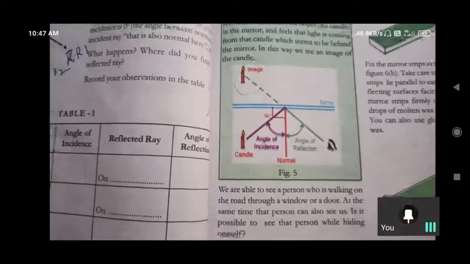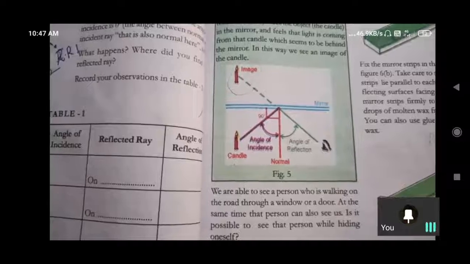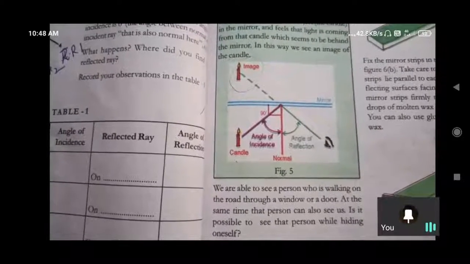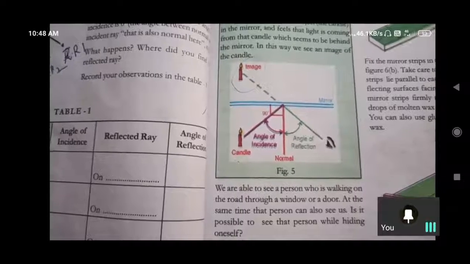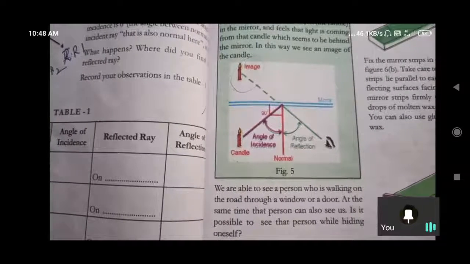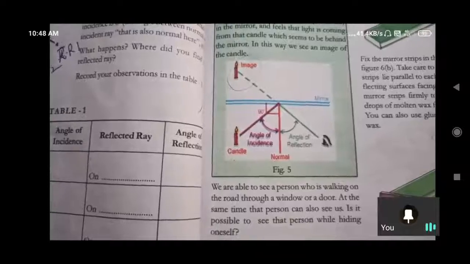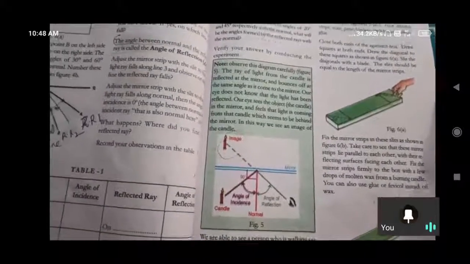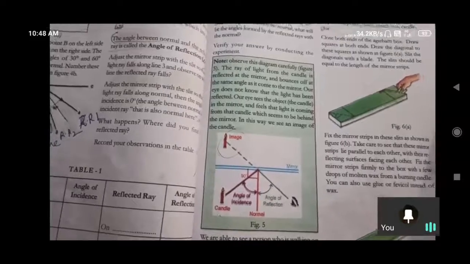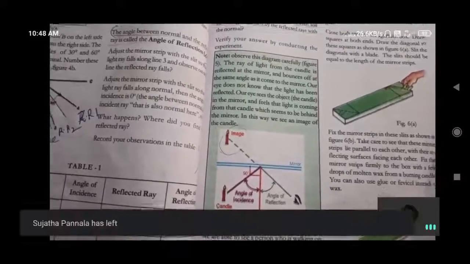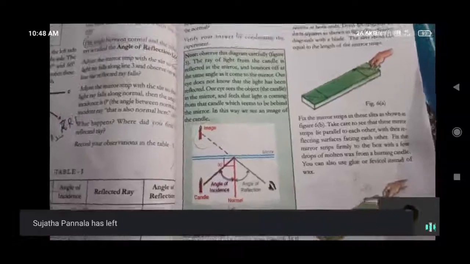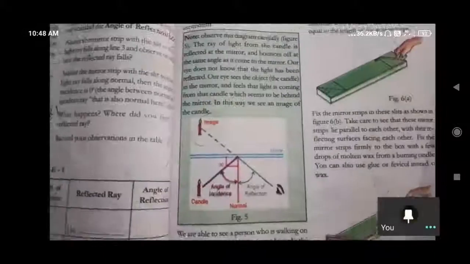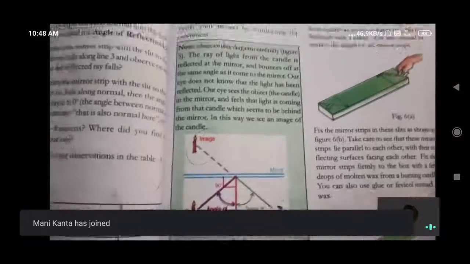We are able to see a person walking on the road through a window or a door. How can we observe him? At the same time, the person can also see you. Is it possible to see a person while hiding oneself? Is it possible, Nana? We can observe, but that person will not get that point.